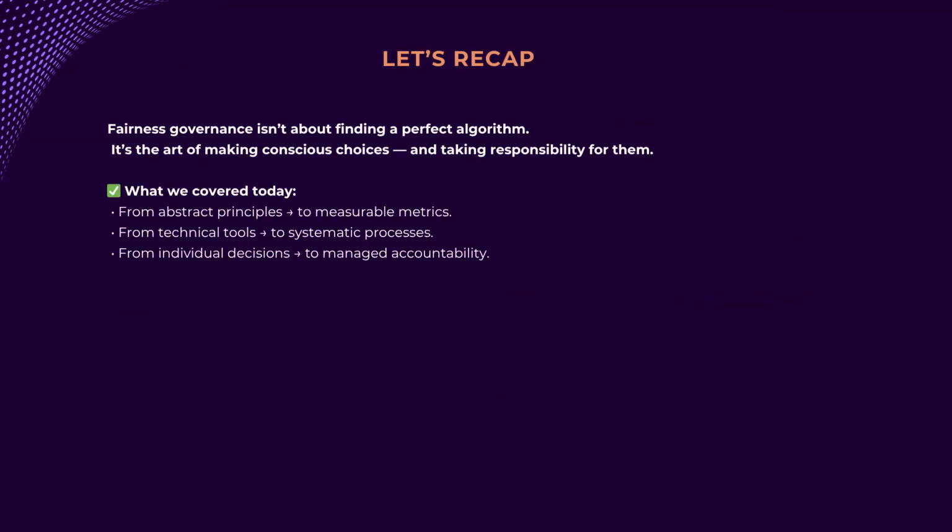Let's recap. Today, we moved from an abstract ideal to concrete, manageable tools. The key takeaway is this: fairness governance isn't about finding a perfect technical fix, because one doesn't exist. It's about building a managed process where your organization can make informed ethical and business trade-offs, document them, and own the outcome.